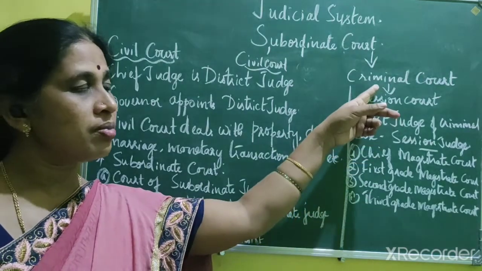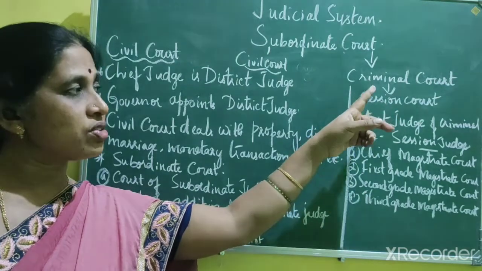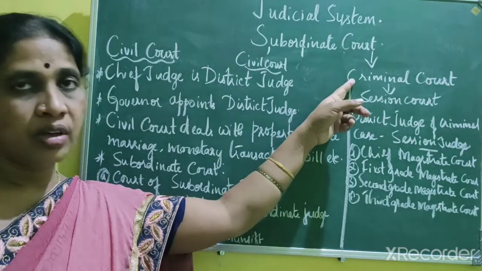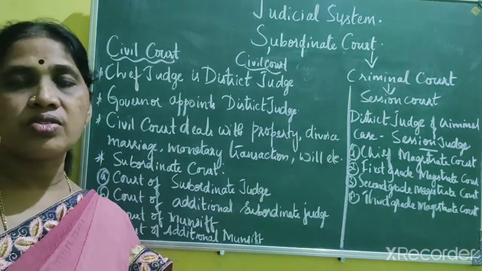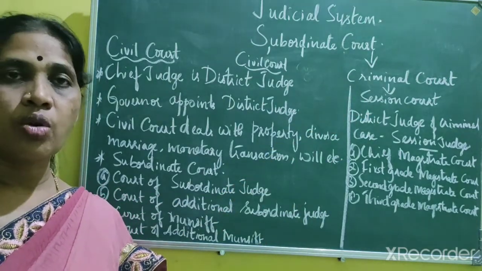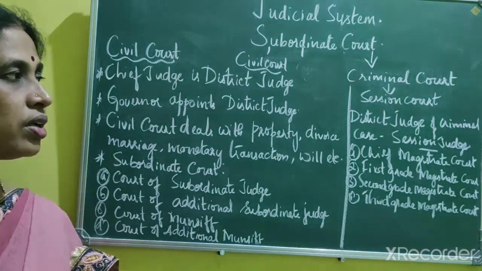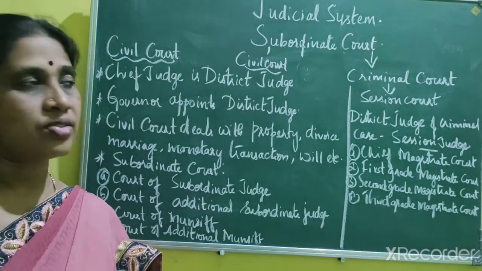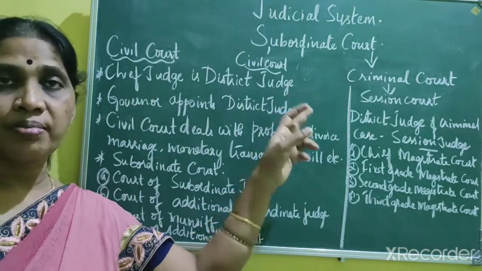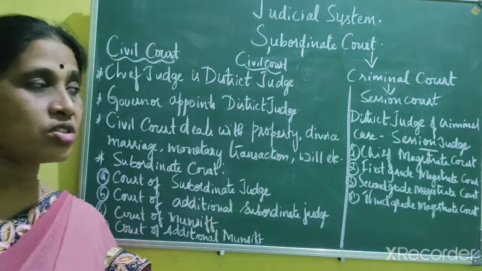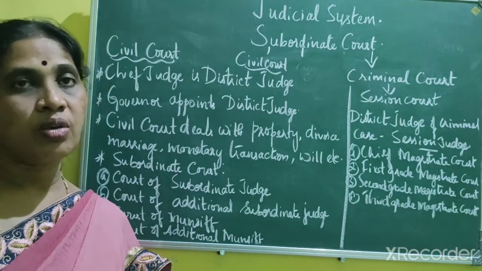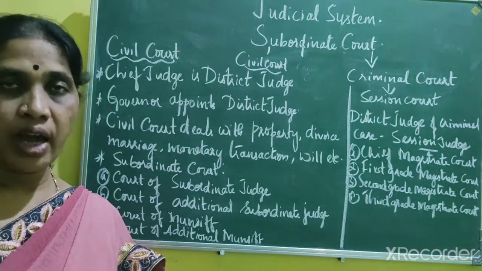This criminal court deals with cases like theft, robbery, and dacoity. It also has the power to issue death sentences and life imprisonment, but this has to be done with the consultation of the High Court.